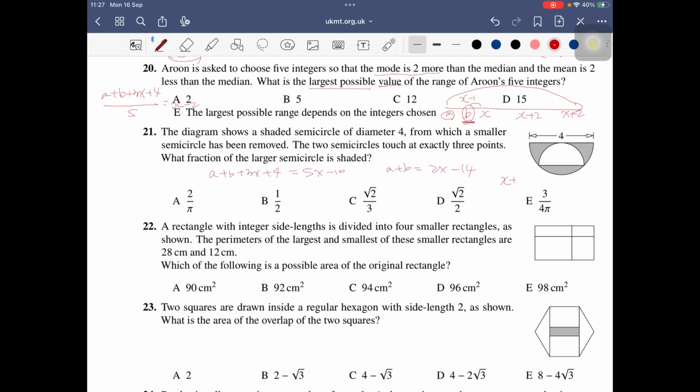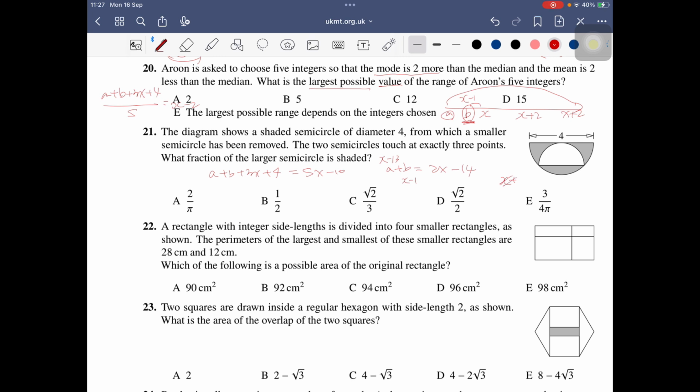So the largest possible B here should be X minus 1, because this is an ascending sequence. So when B is X minus 1, A is X minus 13.